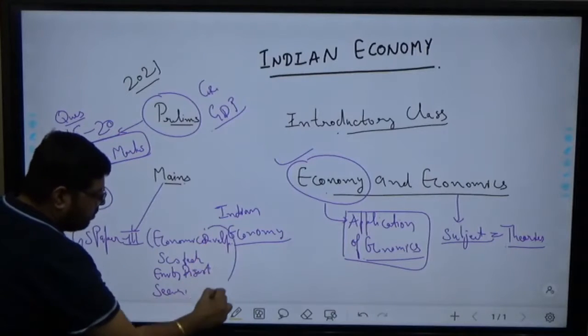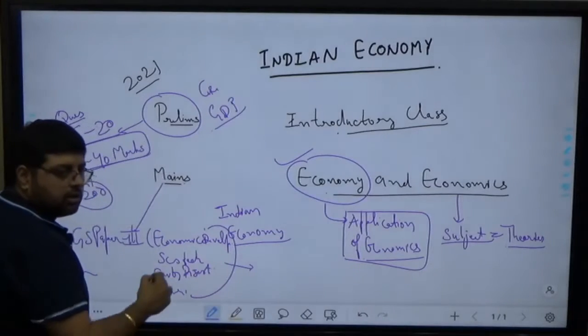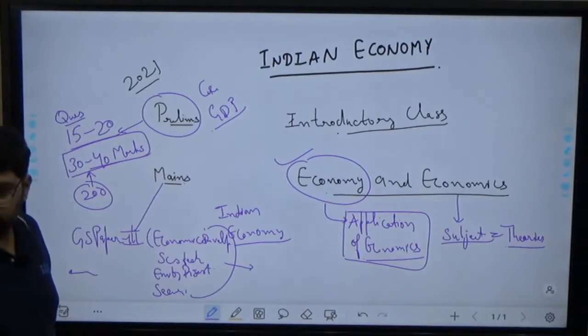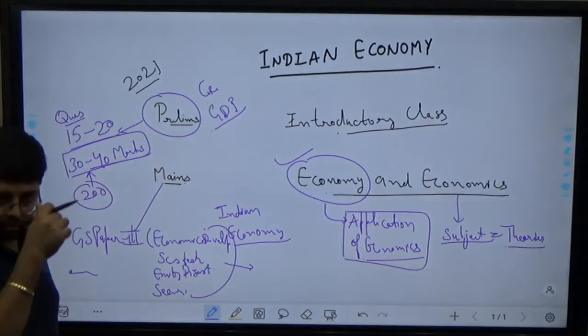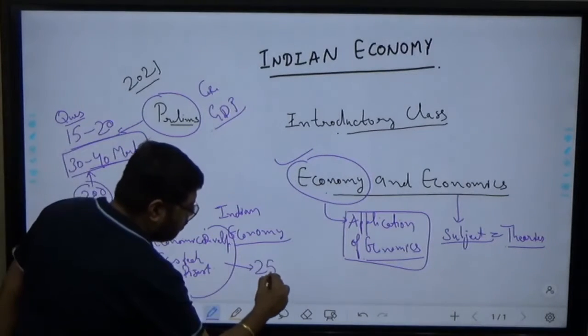So total comprises of how many marks? Yes, correct, 250 marks.